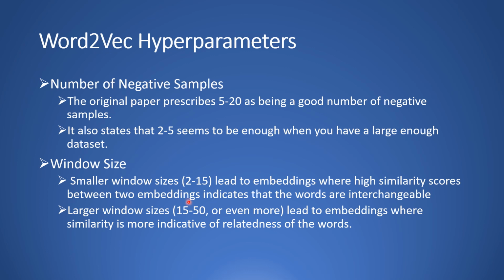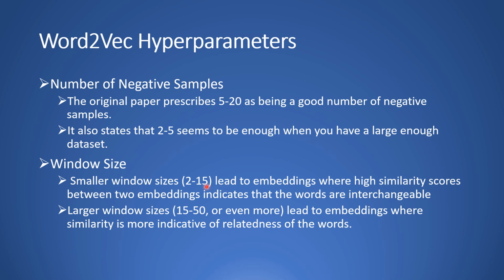Basically, a smaller window size, say between 2 and 15 words, means you are giving a word and trying to predict 2 to 15 words in its neighborhood. That means it gives high similarities for these embeddings. It indicates that the words are interchangeable.